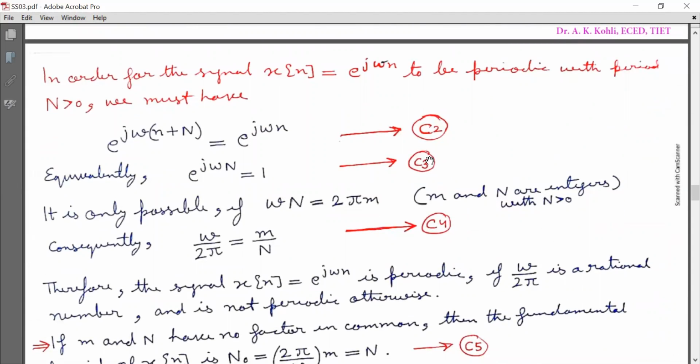In order for the signal x[n] equal to e raised to power j omega n to be periodic with period N greater than 0, we must have e raised to power j omega (n plus capital N) equal to e raised to power j omega n. Mark it as equation C2. Equivalently, e raised to power j omega N is equal to 1. Mark it as equation C3. It is only possible if omega N is equal to 2 pi m, where m and N are integers with N greater than 0. Consequently, omega by 2 pi is equal to m by N. Mark it as equation C4.